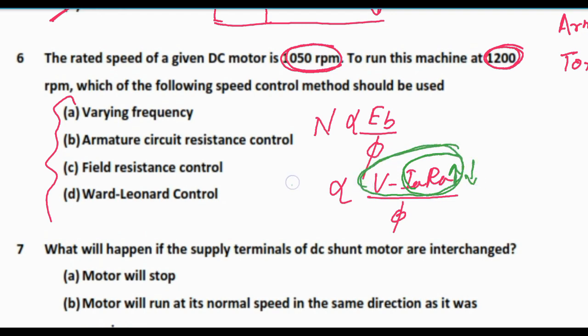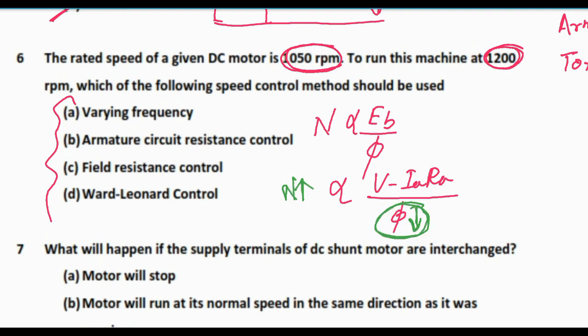That means speed will decrease, and we want to increase the speed above the rated value. So if we decrease the field flux, what will happen? N will increase.